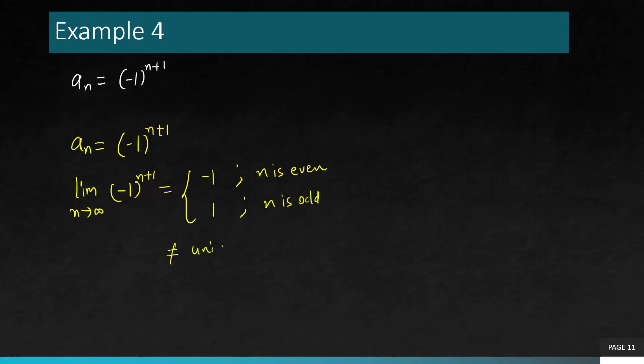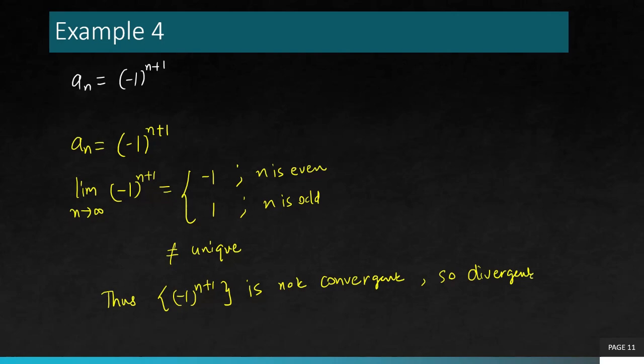So clearly it's never going to reach a unique limit. Therefore, this sequence is an oscillatory sequence, or you can say this is a divergent sequence. In other words, it is not convergent. So this is how it is different from the previous example. More specifically, if you want to call it oscillatory, you can do that. But that's a term not used by many of the authors. They just call them divergent, even if they are oscillatory. So it's up to you whether you want to learn that terminology or not. That's an optional thing for you.